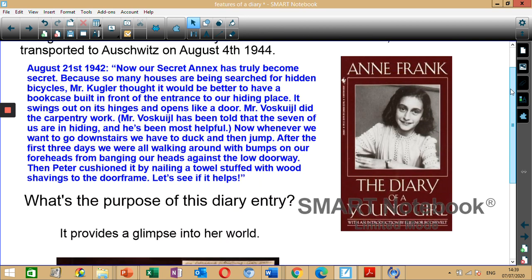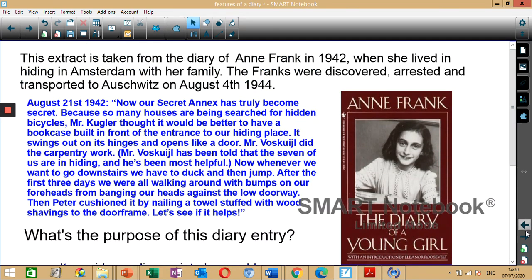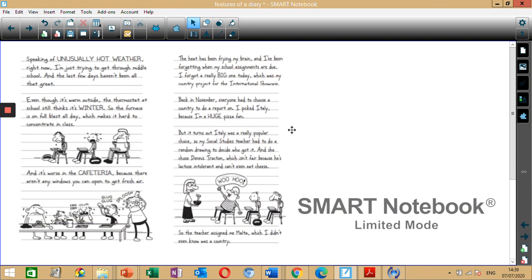Now we're going to go through some more diary excerpts. Over here is an excerpt from the book The Diary of a Wimpy Kid. I'm sure you may have actually heard of this book, or you may not have, but I'm sure most of you have heard of the films for the series. So you can pause this section and take a close look at this section as well.